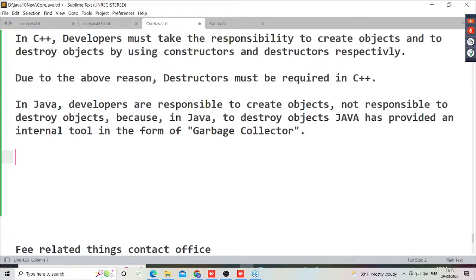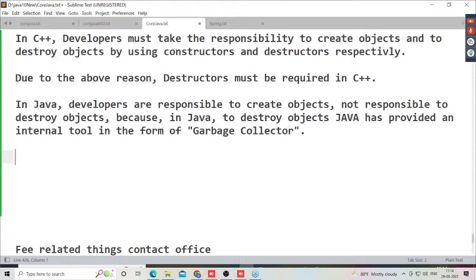We can talk with the garbage collector. We can direct the garbage collector to destroy the objects right away. Just give an intimation to the garbage collector: now an object is available, I don't require this object, immediately I want to destroy it. So there is a possibility to submit that request to the garbage collector.